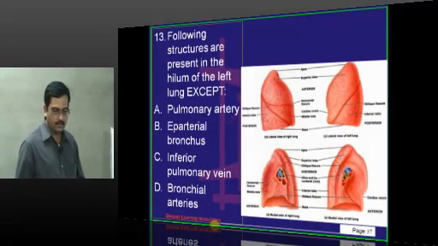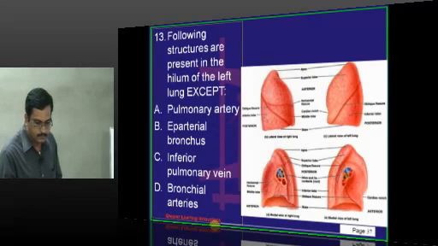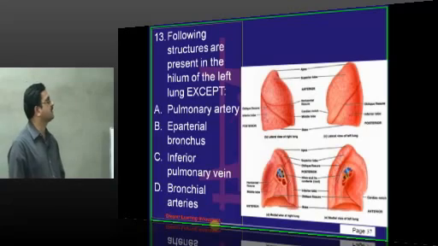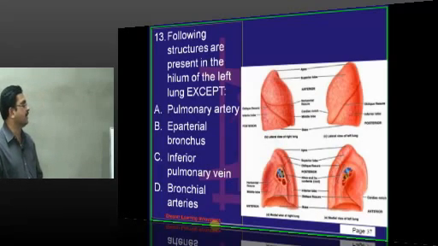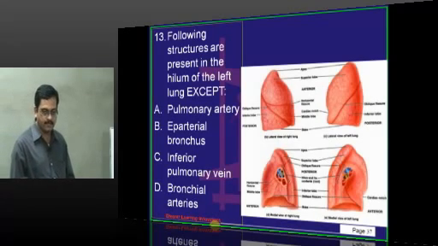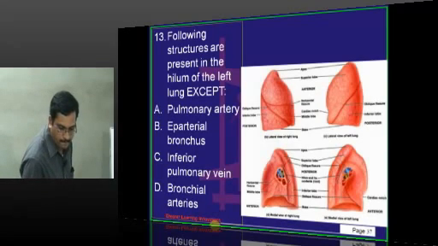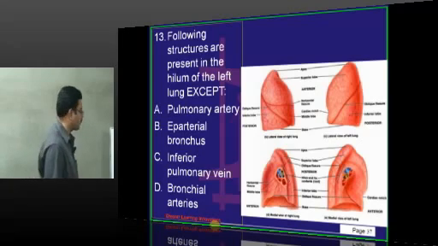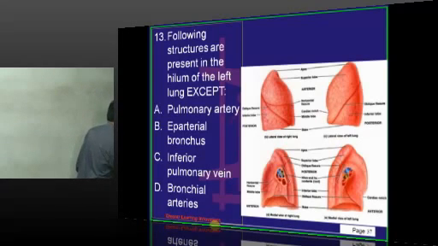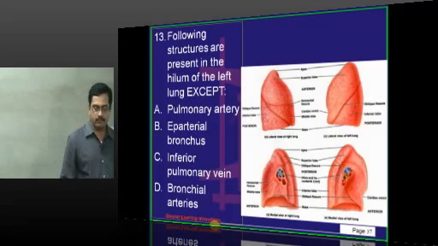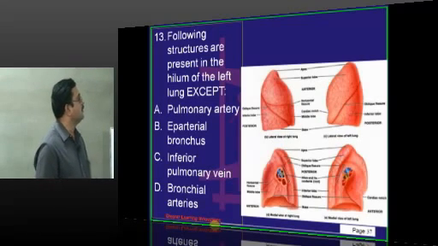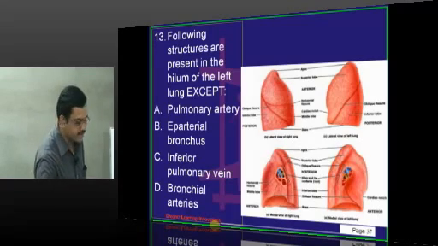The following structures are present in the hilum of the lung except. So, the various structures present within the hilum of the lung. The hilum of the lung is composed of various structures.